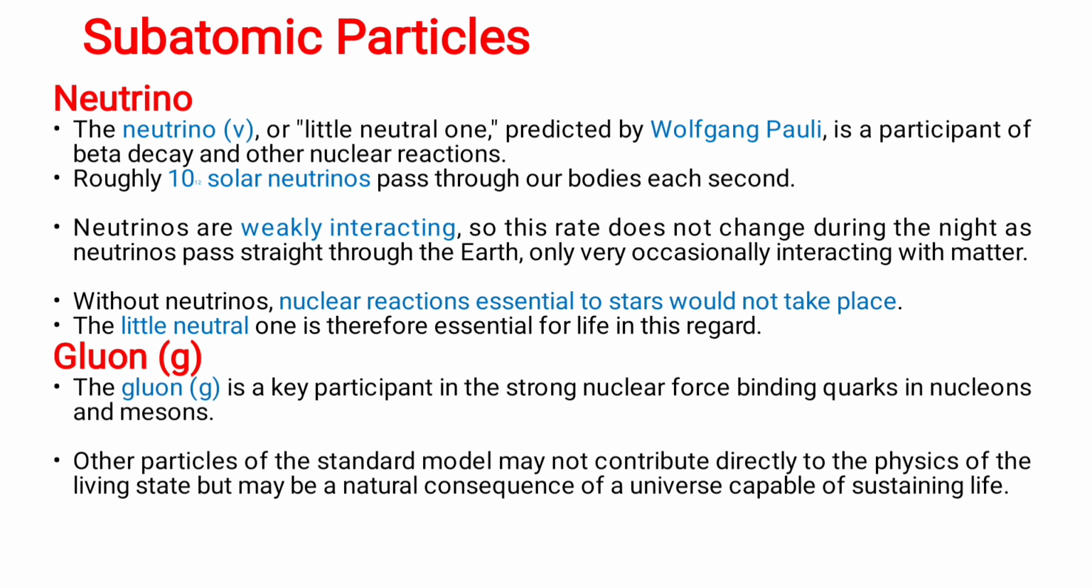What is neutrino? The neutrino, or little neutral one, predicted by Wolfgang Pauli, is a participant of the beta decay and other nuclear reactions. Roughly 10 solar neutrinos pass through our bodies each second. Neutrinos are weakly interacting, so this rate does not change during the night as neutrinos pass straight through the Earth, only very occasionally interacting with matter. Without neutrinos, nuclear reactions essential to the star would not take place. The little neutral one is therefore essential for life in this regard.